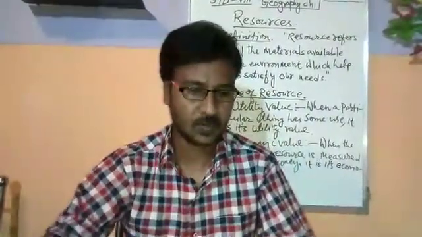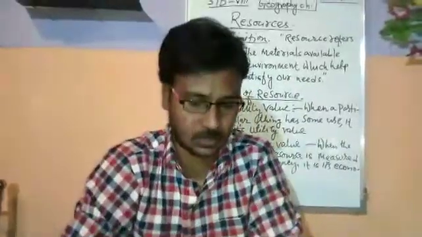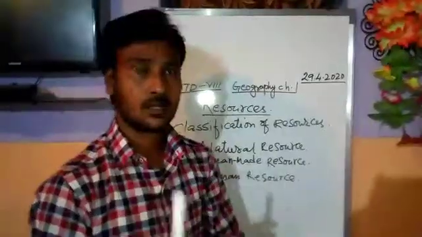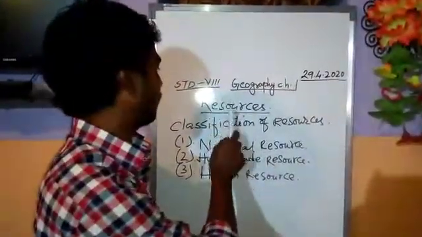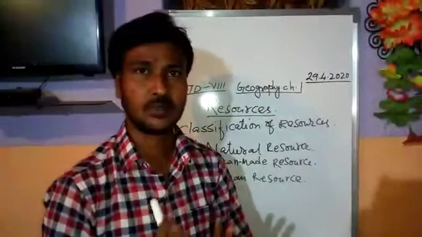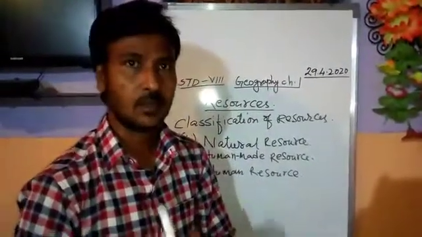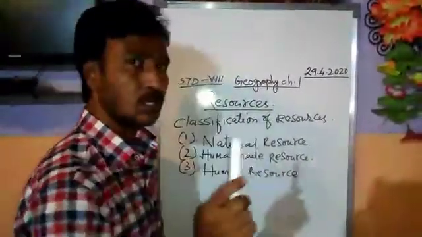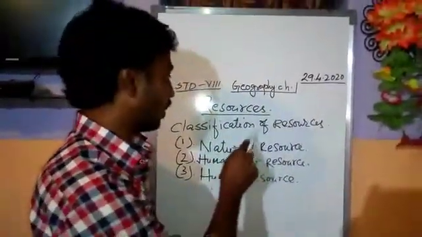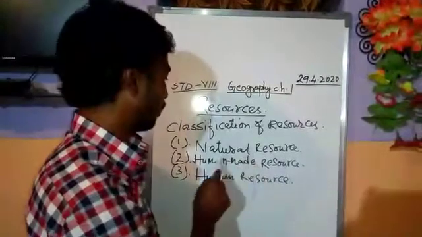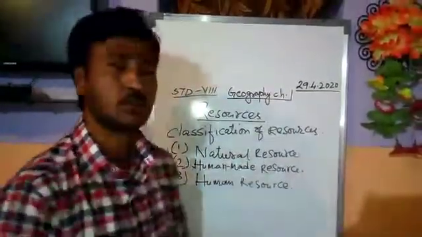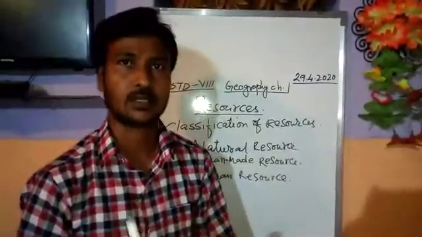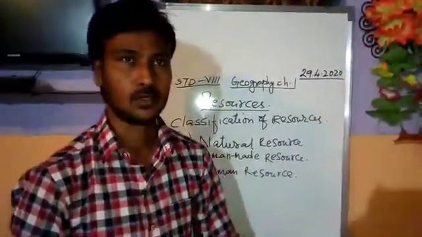Moving further, the types of resources. Now we come to the classification of resources. We have seen the value of resources. Now we will look at the classification of resources. Resources are mainly classified into three: natural resource, man-made resource, and human resource. These are the three classifications, or the three types of resource.